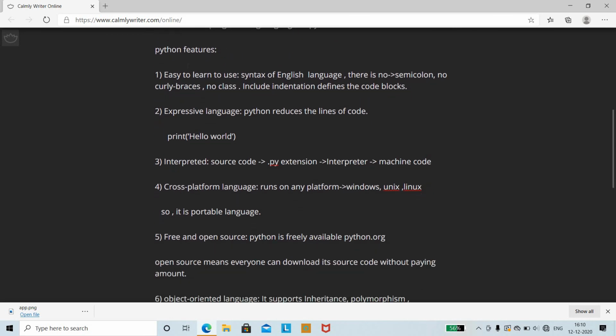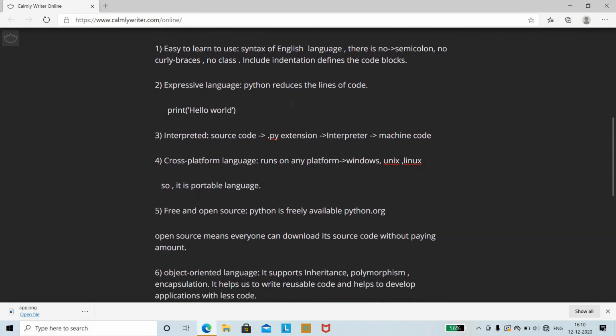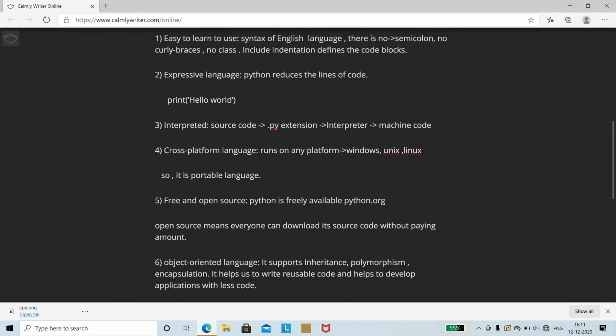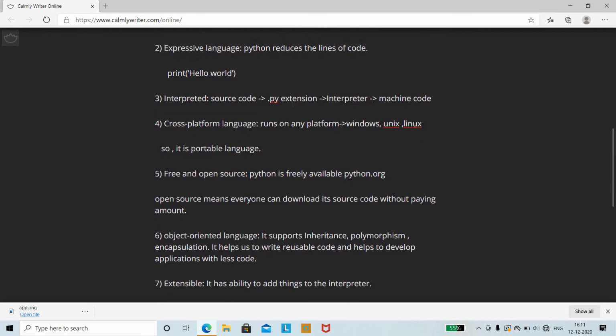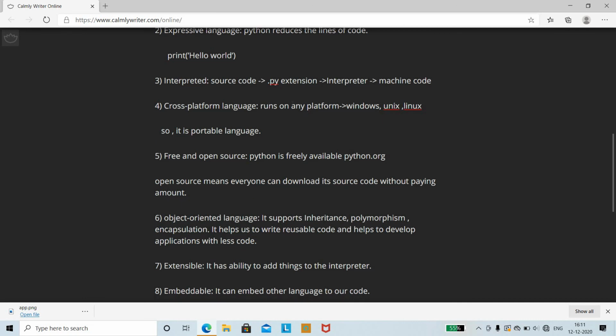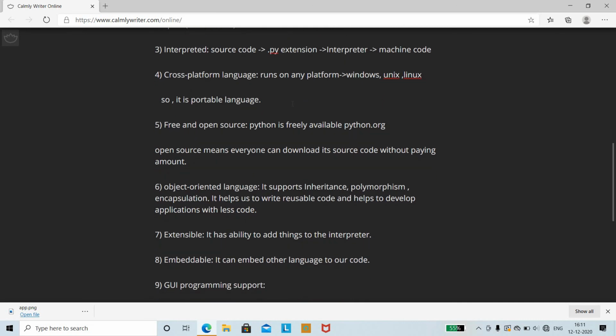Then the various features of Python. The first thing is it is easy to learn, because the syntax of Python is like an English-like language. There is no semicolon, no class, no main method. You don't need to explicitly include the main method, but internally Python has a main method. The main thing is that you need to include indentation while you are writing the code. Next, it is an expressive language, because it reduces the lines of code. Within a single line you can print a hello world statement, which is different from other languages.